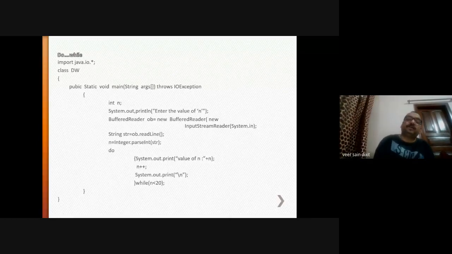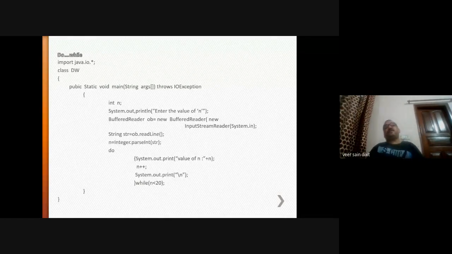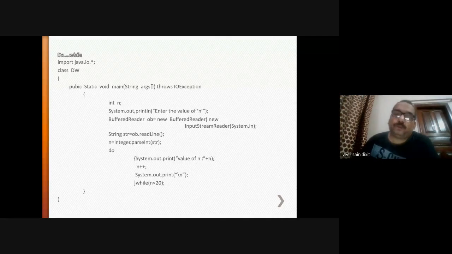Then again the do statement will start. Then the value of n is 2. Again 2 will be increased. The next value will be printed on the next line while 3 is less than 20. True, then do. So here, the first time the expression is not evaluated. At least one time this statement will be executed. This is the difference between the do while and while loop.